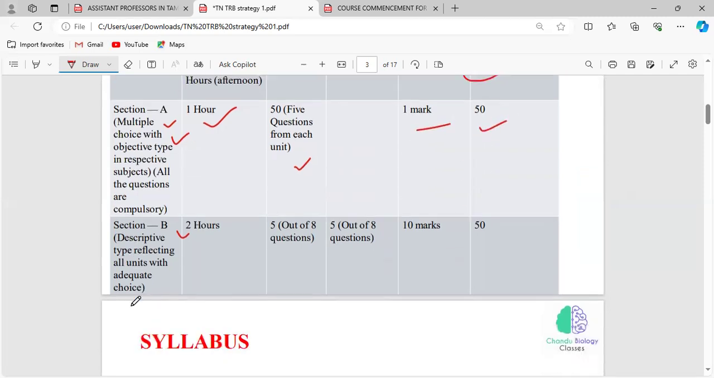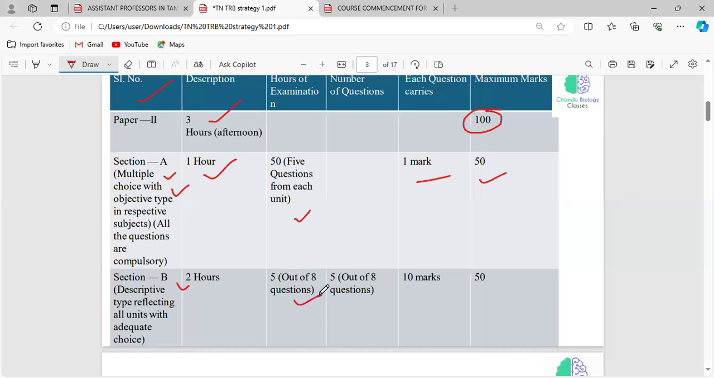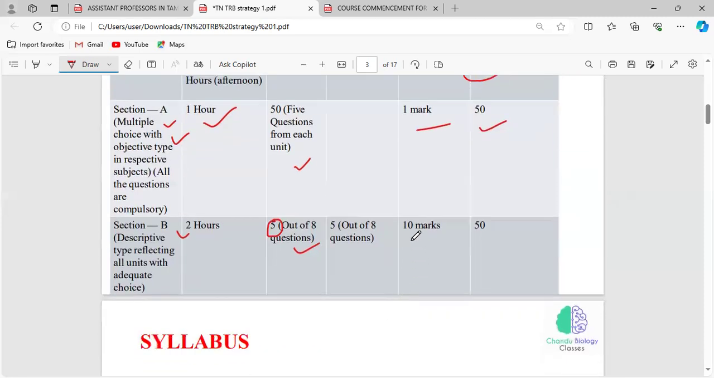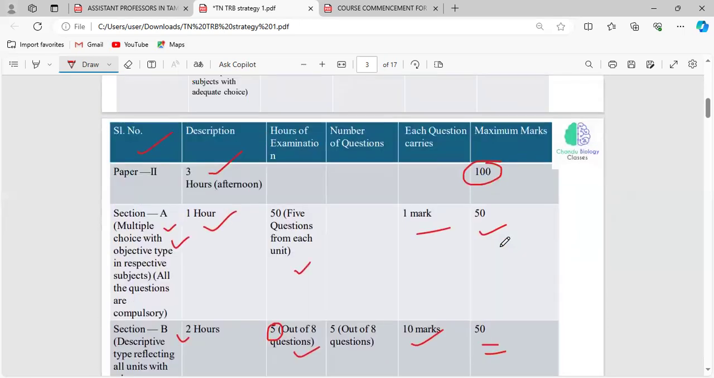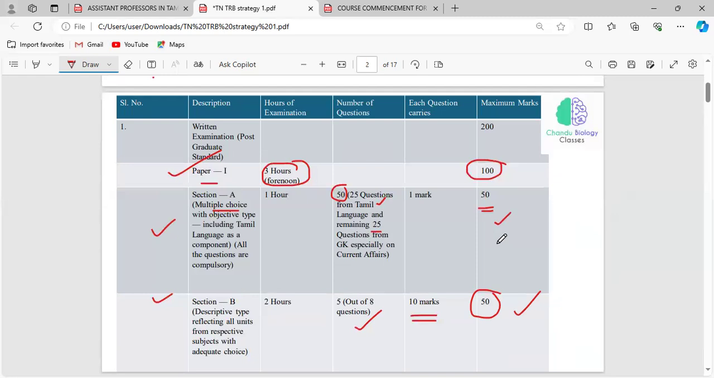In section B, it is a descriptive type. You have to write the answers, and here we have a choice in this section. Totally we have 8 questions, and out of 8 questions you have to choose 5 questions that you are thorough with. Each question carries 10 marks, so 5 into 10, 50 marks. So paper 2 will be 100 marks and paper 1 will be 100 marks. The written examination has totally 200 marks.